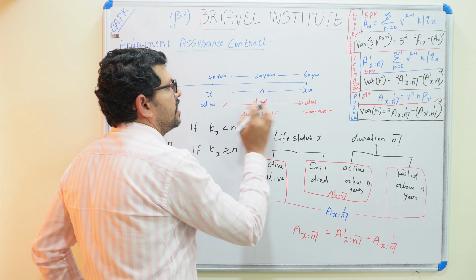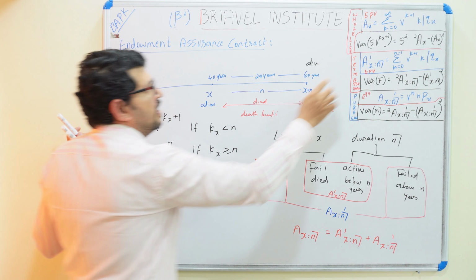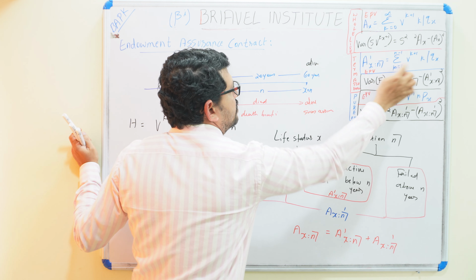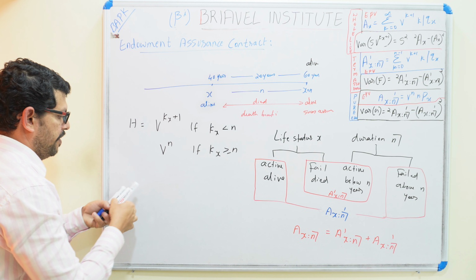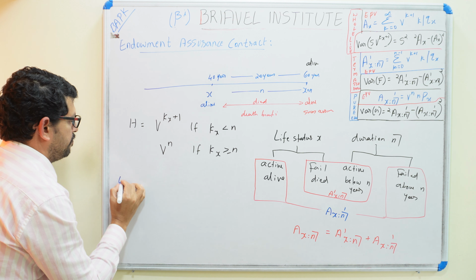The expected present value is the expectation of Z, which is equal to the sum for K equal to 0 to n minus 1 of v raised to K plus 1 times the probability K bar q_x.